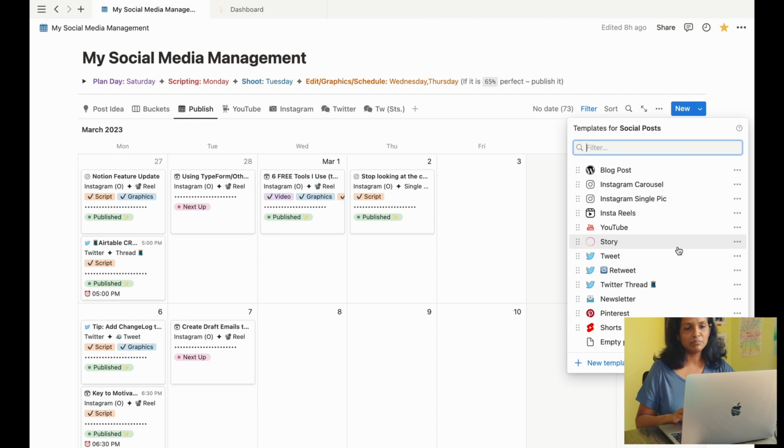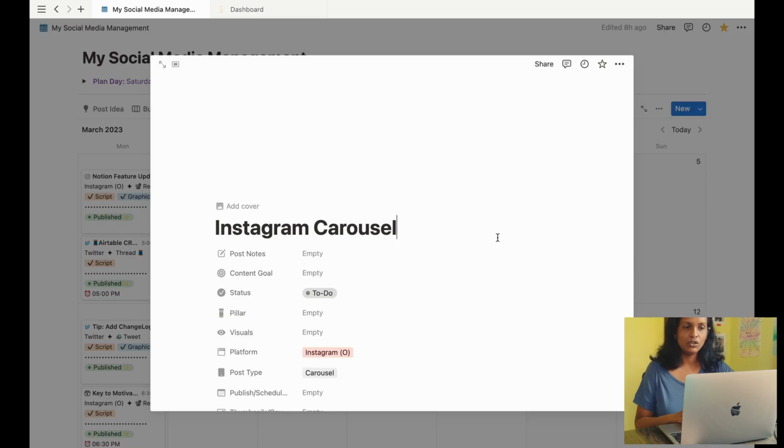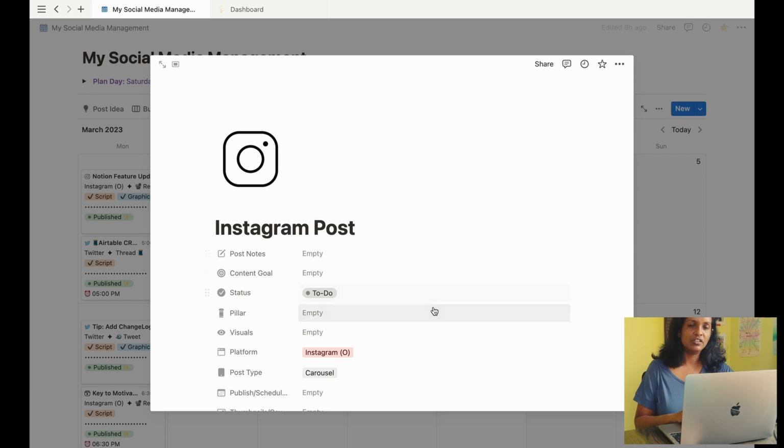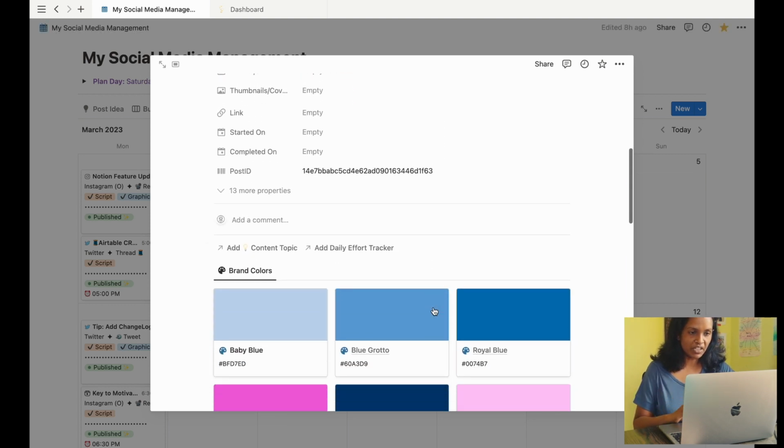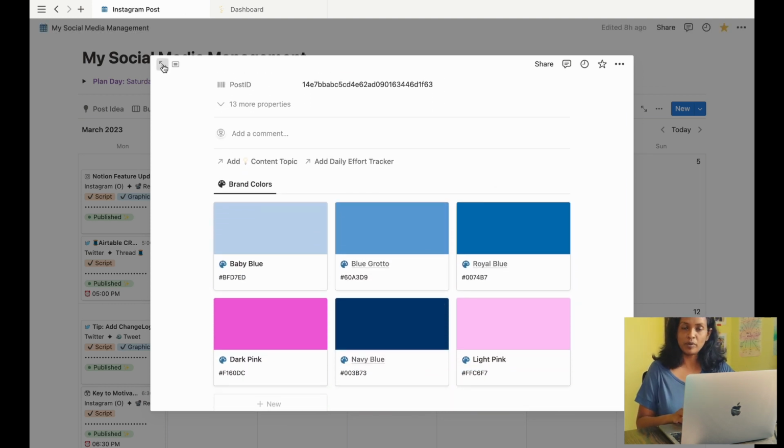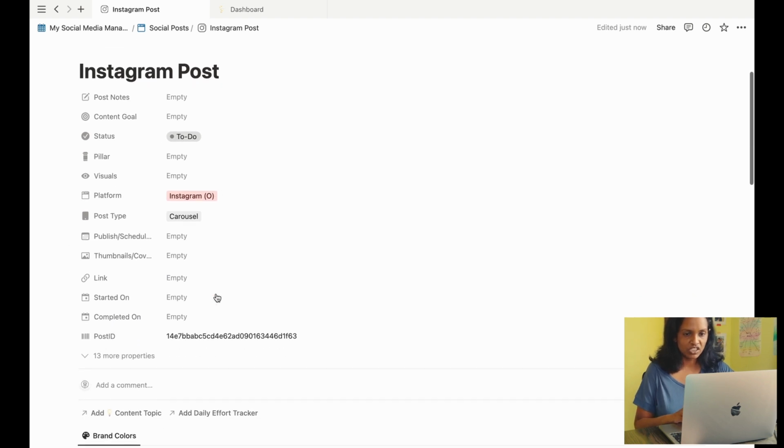For example, let's create some sample dummy post from here. I'll pick an Instagram carousel template, let's say. When I apply this template, it creates a whole page with predefined layout that helps to guide me in this post creation. It also sets the property and value appropriately. So this is how it goes.